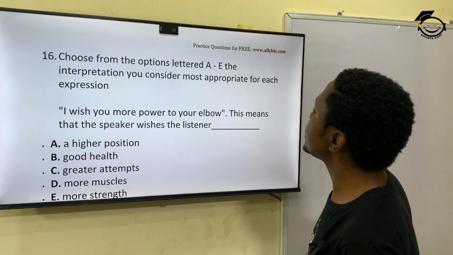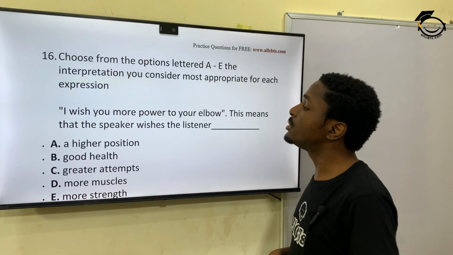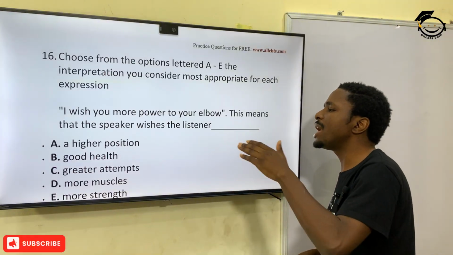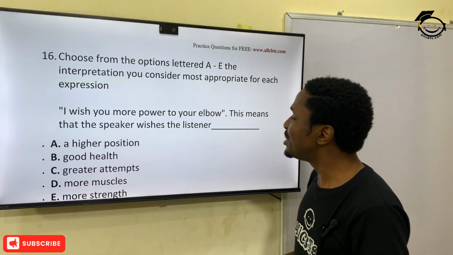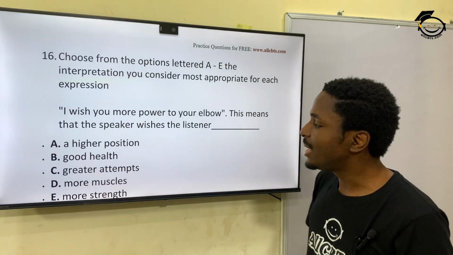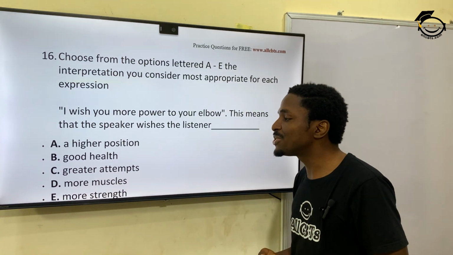Choose from the options A to E the interpretation you consider most appropriate for this expression. I wish you more power to your elbow. What does it mean? It's an expression. This means that the speaker wishes the listener what? A higher position, good health, greater attempt, more muscle, more strength.